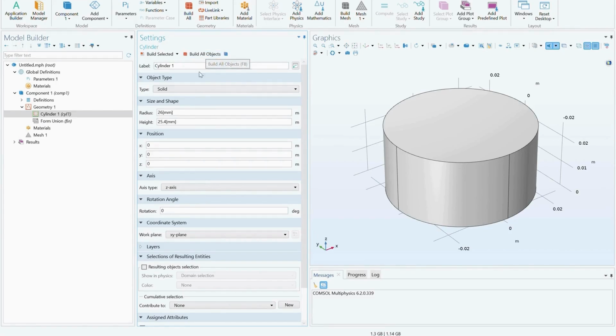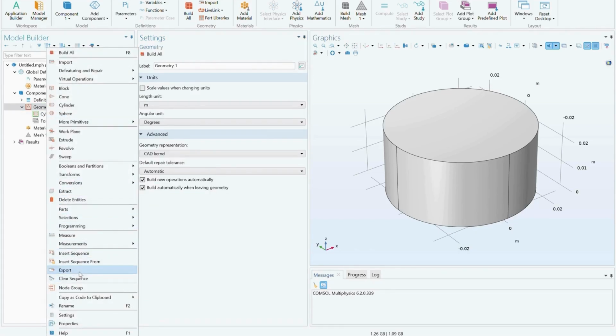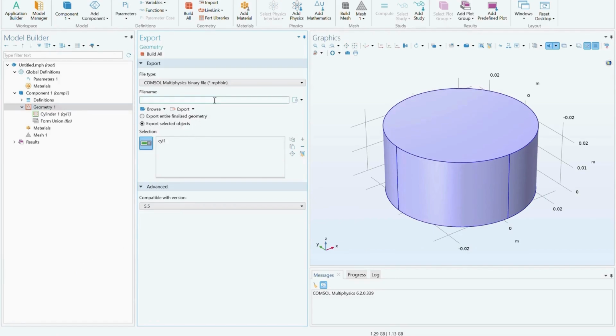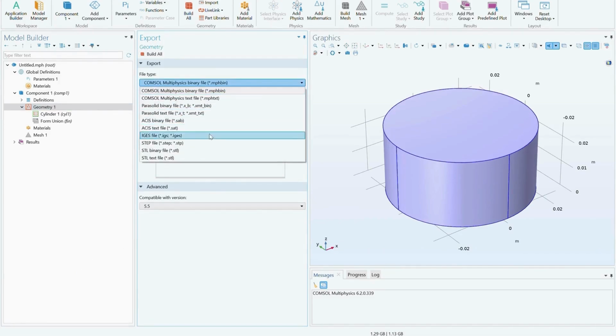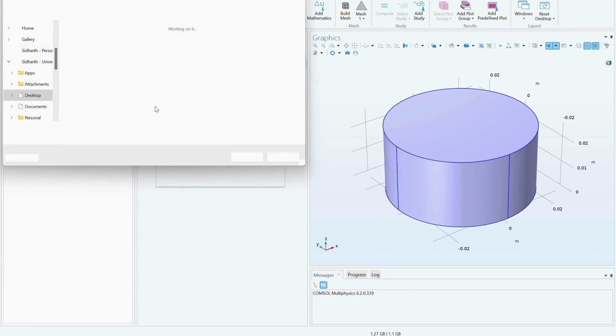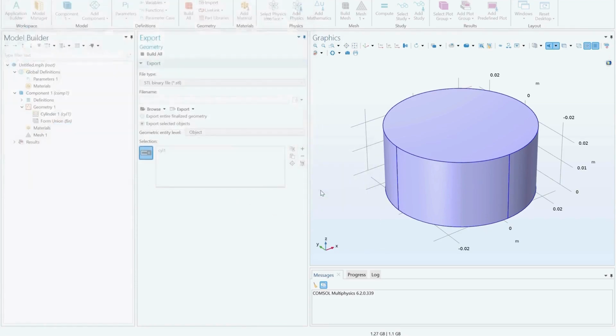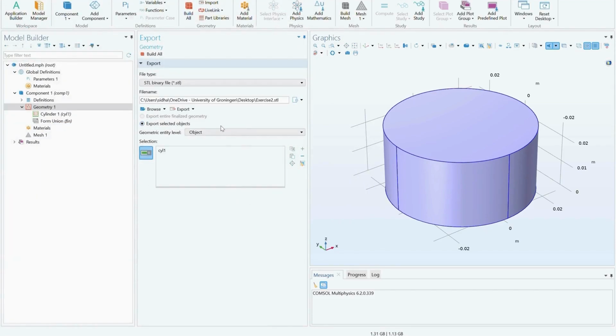The next step is to export this geometry, and we can do that by right clicking on the tab Geometry. Make sure to export an STL file. You can export the file by clicking on the button Export.